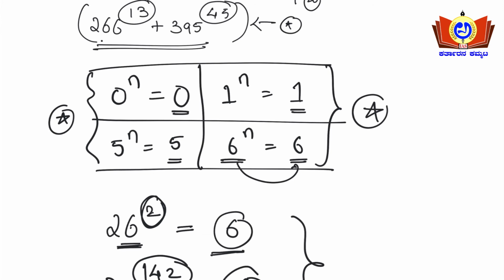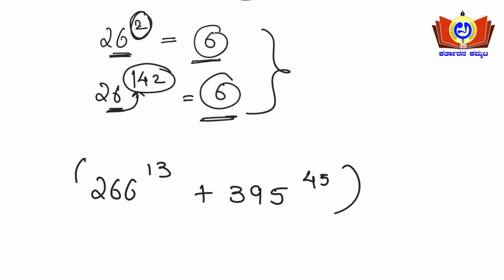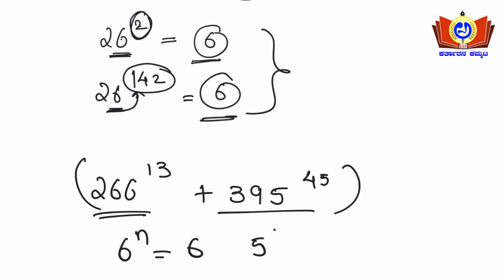266 to the power of 13 plus 395 to the power of 45. We know that 6 to the power of n is always 6 and 5 to the power of n is also 5. We know the rule.